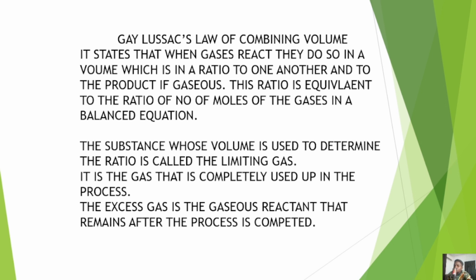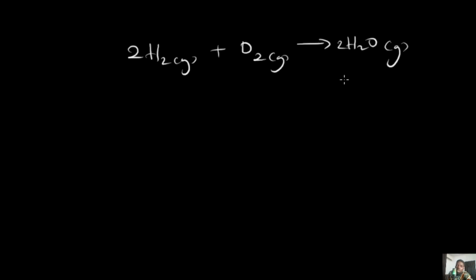I'm just going to give us an illustration before we get to solve questions. Imagine, for instance, I have hydrogen, H2, reacting with oxygen, also a gas, to give water vapor. That's water in gaseous state. So we've established that the ratio is 2:1:2.